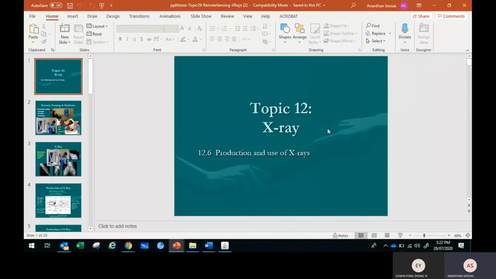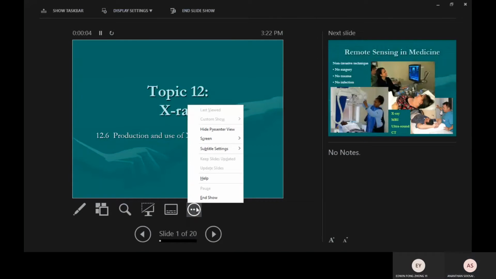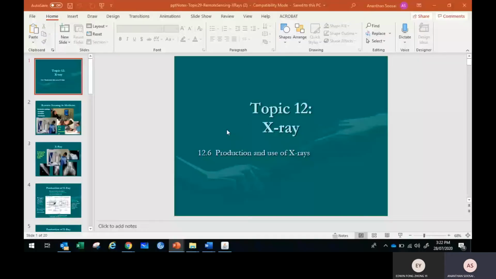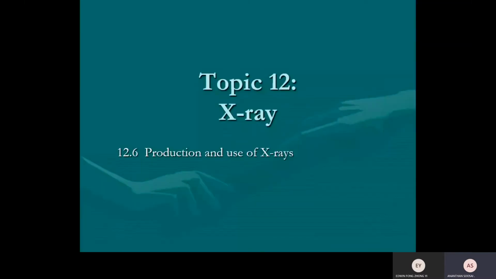Okay, so let's proceed with this application. Those who want to go into the medical field, I think it might be useful. So what is X-ray? I think I told you it is one of the electromagnetic radiations. X-ray was found coincidentally. That's why the name given is X-ray, like an unknown. You don't know anything about that ray. Just coincidentally, they got the X-ray.